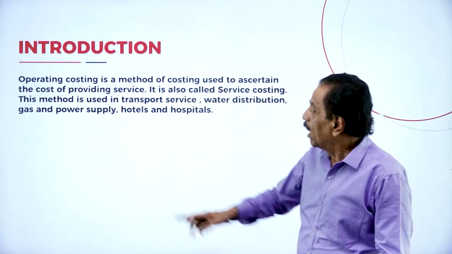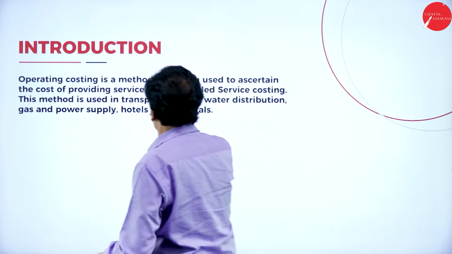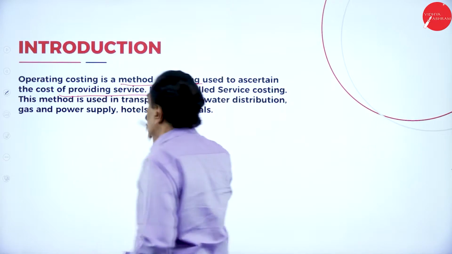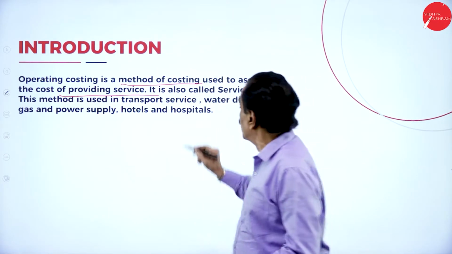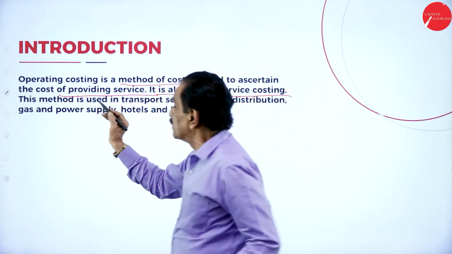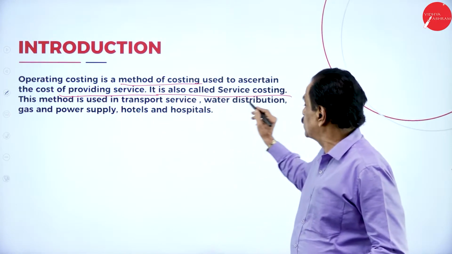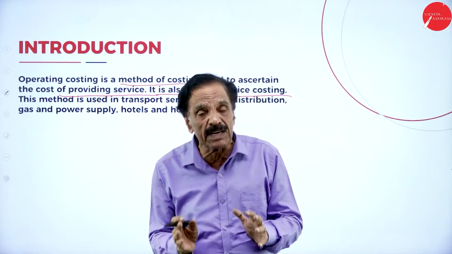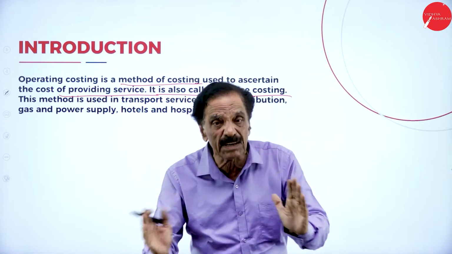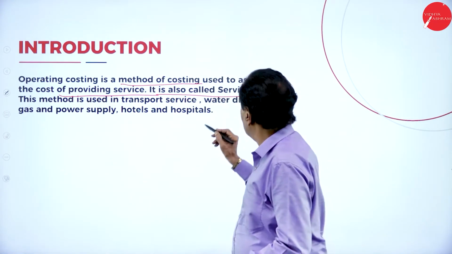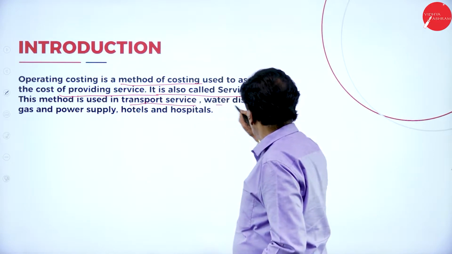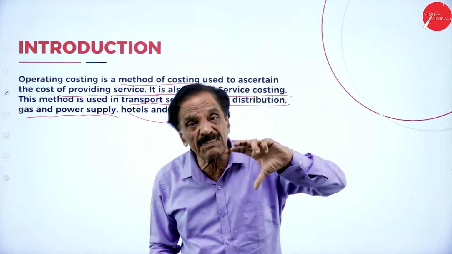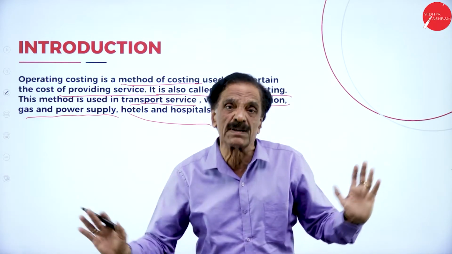We will move on. Operating costing is a method of costing used to ascertain the cost of providing services. If you provide the service, it means service costing. It is also called service costing. This method is used in transport service, water distribution and power supply, hotel and hospital. These are all examples of operating costing, nothing but service costing, which gives the services in favor of transportation service, water distribution, gas and power supply, and hotel and hospital. These are all the service authorities we have got. That's why it is called operating costing.